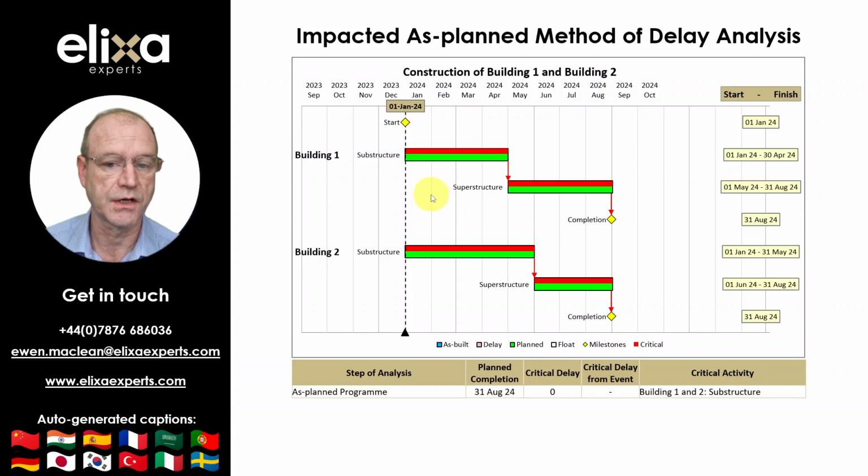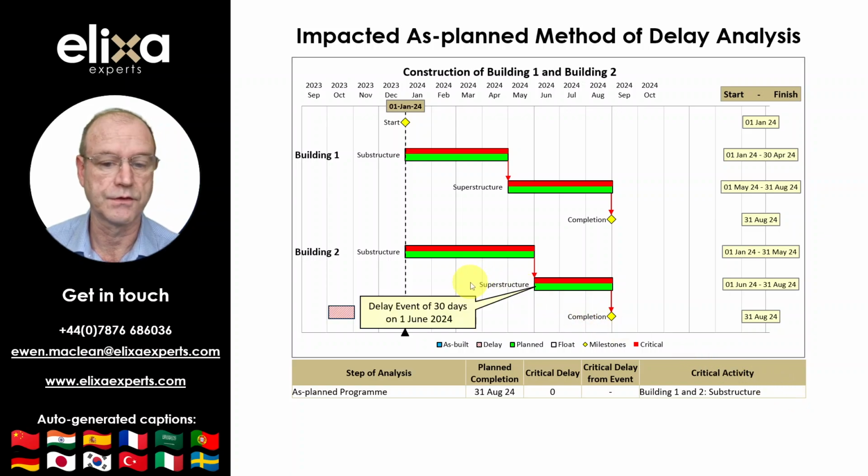Here we can see that at the start of the project, both Building 1 and Building 2 are critical to completion because both sequences are continuous and forecast that completion is achieved on the 31st of August. It is prudent to record this information in a table beside the program to use as a benchmark to assess the impact of any delay event, as shown here. The table shows the date for planned completion, the 31st of August, any critical delay, which is likely to be 0 in the as-planned program, and what is critical at the time of the analysis. In this case, the substructures of Building 1 and Building 2.